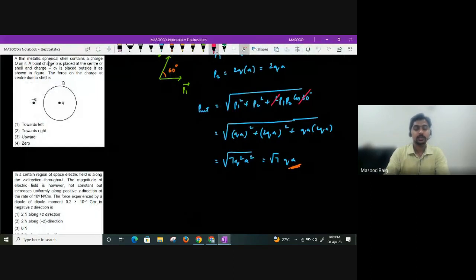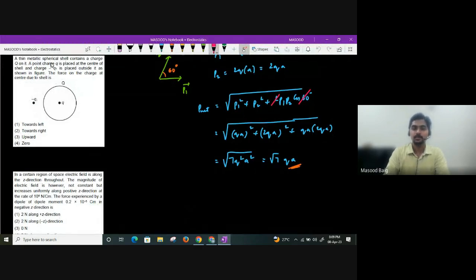Due to the shell. See, it is a metallic shell, a conductor. Even if you take simply a spherical shell also, what is the field inside the shell? Because of this capital Q charge, the field inside will be 0. So will capital Q exert any force on the charge placed at the center? No, guys, it is not going to exert any force. So 0 will be the answer.